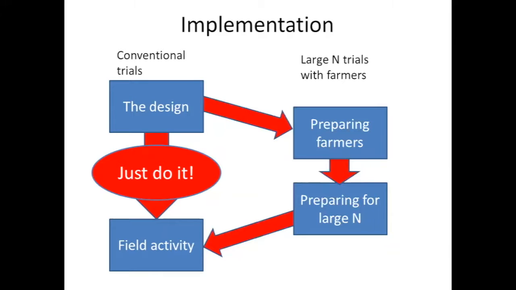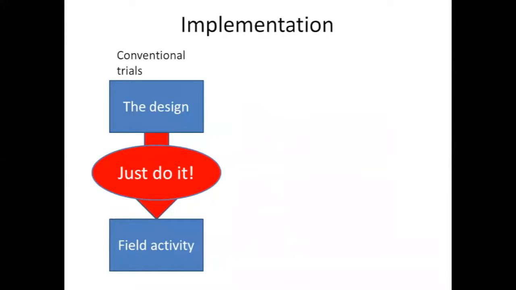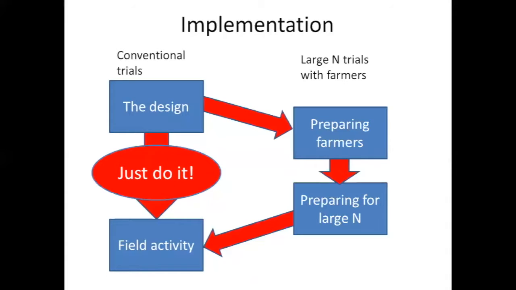We've got large N. And these are things which just don't apply when you're doing more conventional trials. And that's what I want to talk about today. What are those extra things that we need to do because we're involving farmers in the research, or extra things we need to do because it's a large N trial that we're doing?